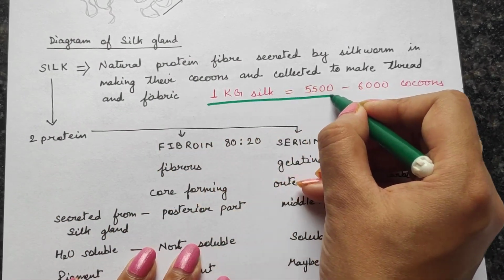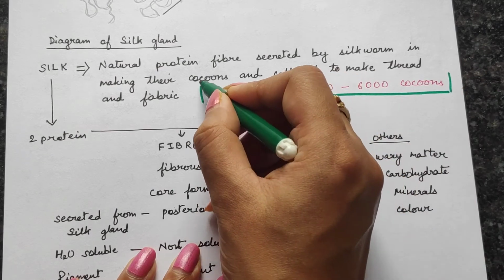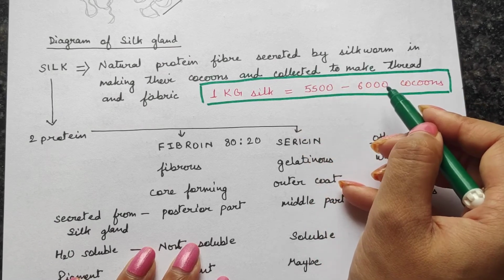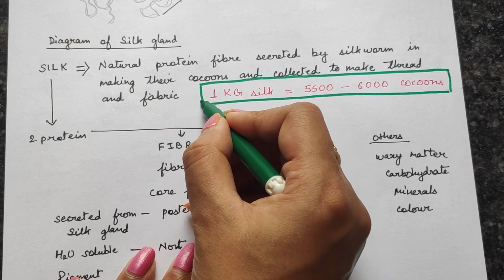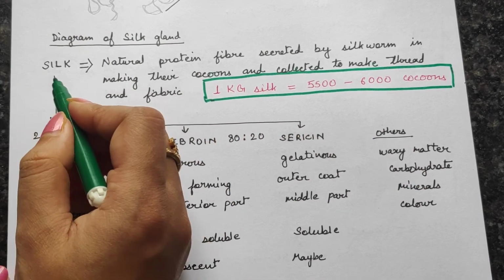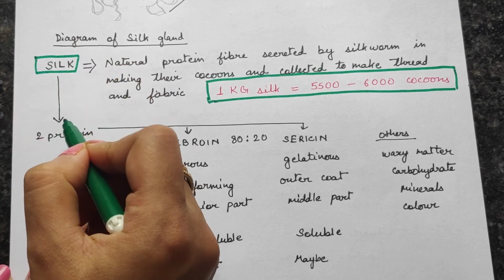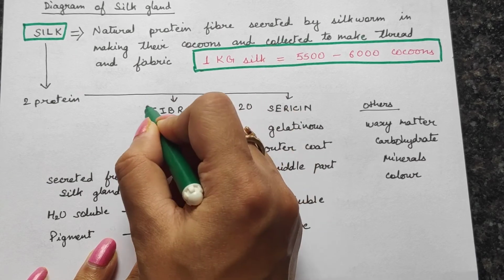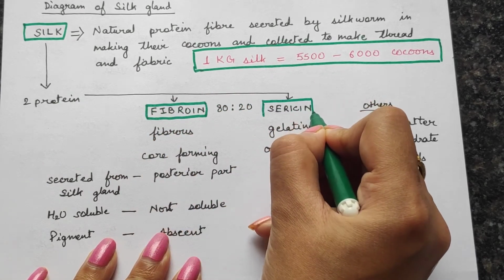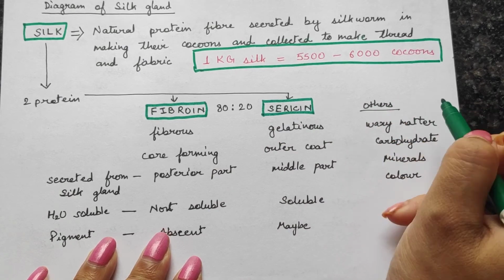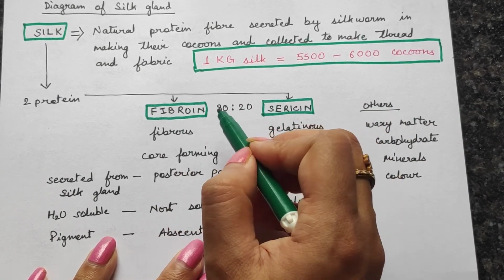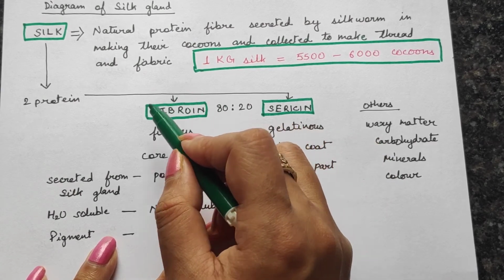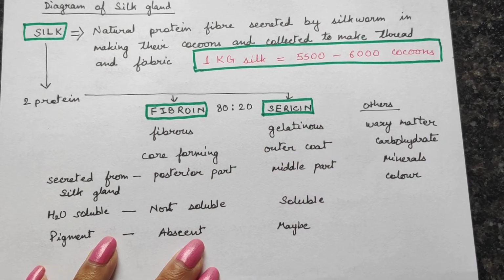Now 1 kg of silk is collected from 5,500 to 6,000 cocoons. So this many cocoons are required to manufacture 1 kg of silk. Silk is primarily made up of 2 proteins. One is called fibroin and another one is called sericin, and some other products. The fibroin and sericin are present in an 80 to 20 ratio. That means 80 parts will be fibroin and 20 parts will be sericin.